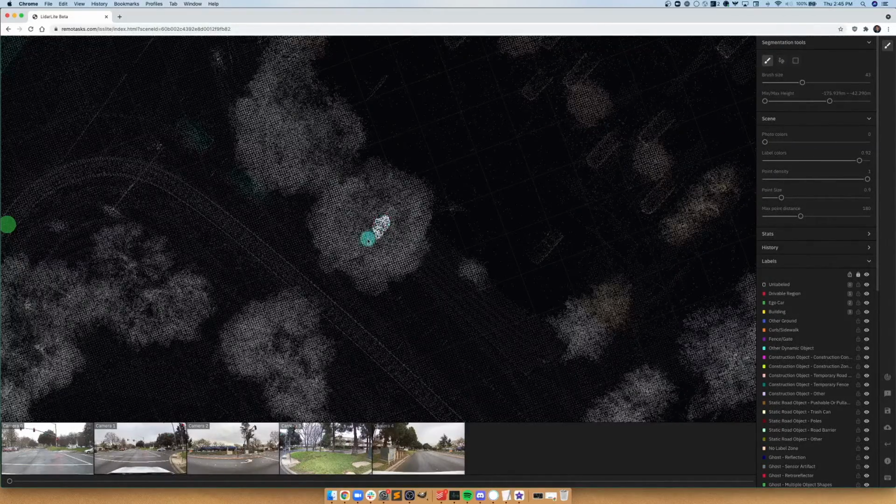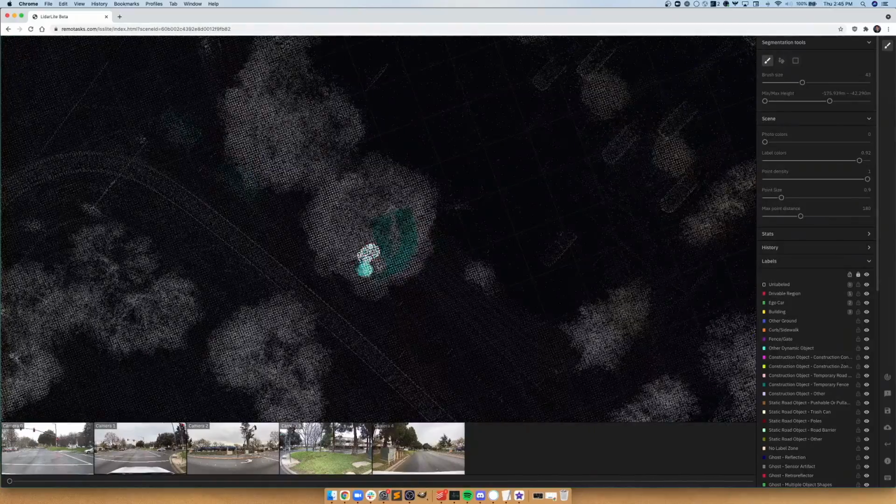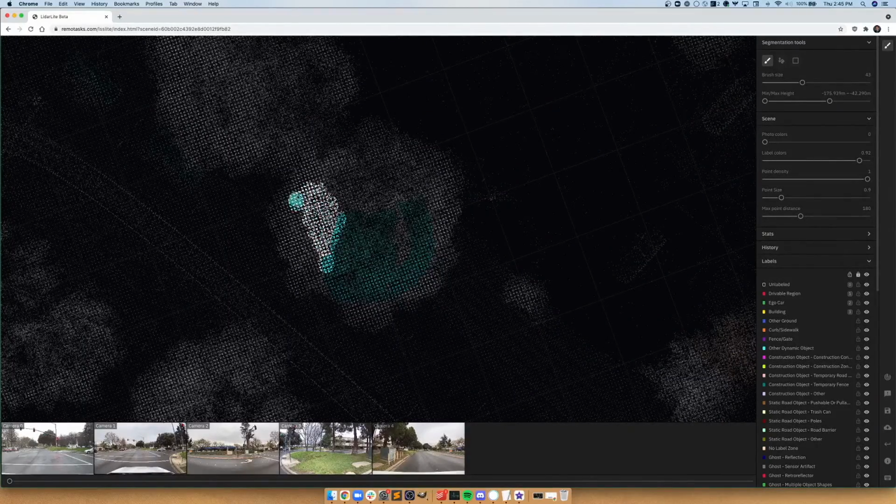So if I click on the vegetation grass label, here I just did Control F to search, and I can bring up the vegetation tree label. You can simply just click and drag to apply the label here. You may need to zoom in based off of your max point distance settings. So here I'm just going to zoom in a little bit more, and then I could color in the points accordingly like this.